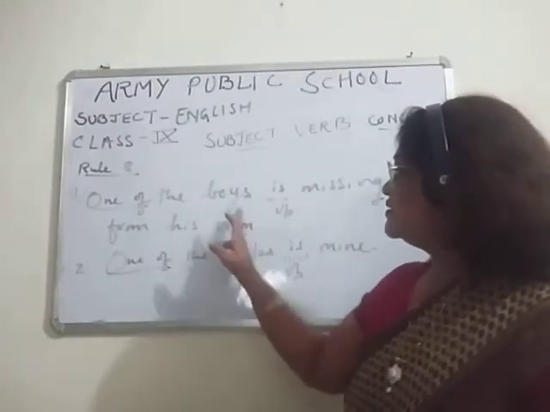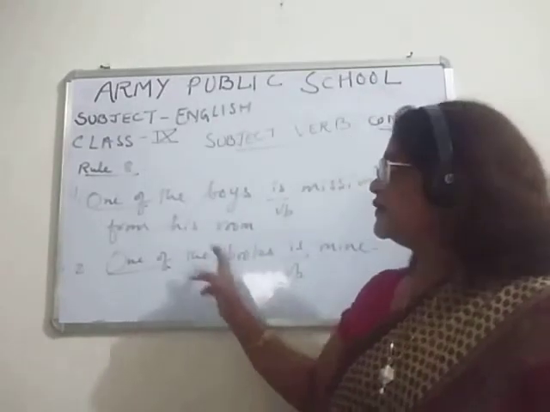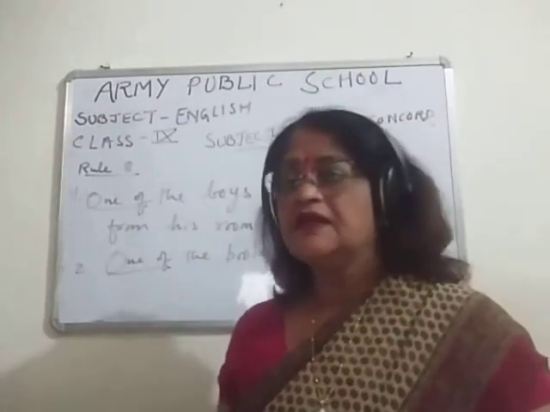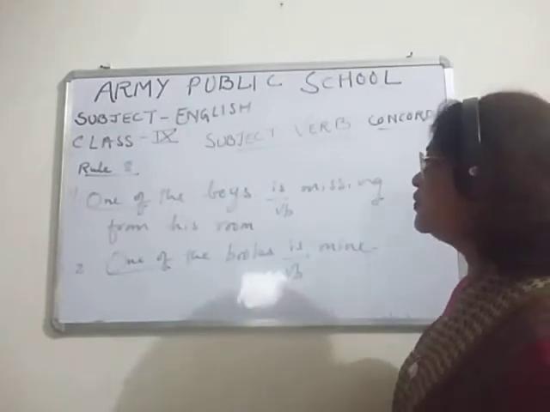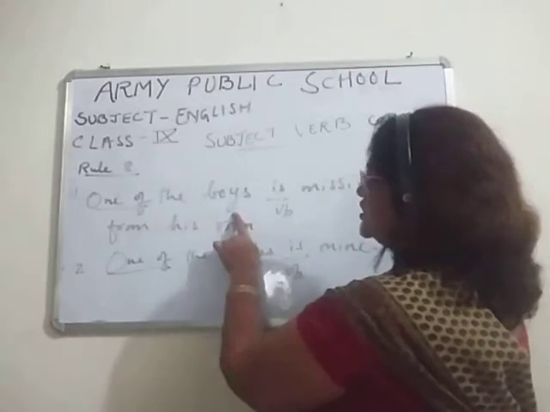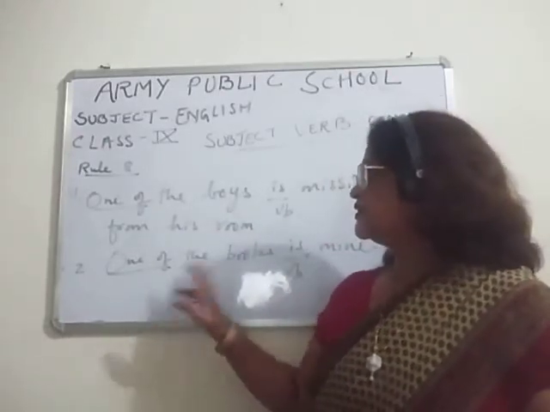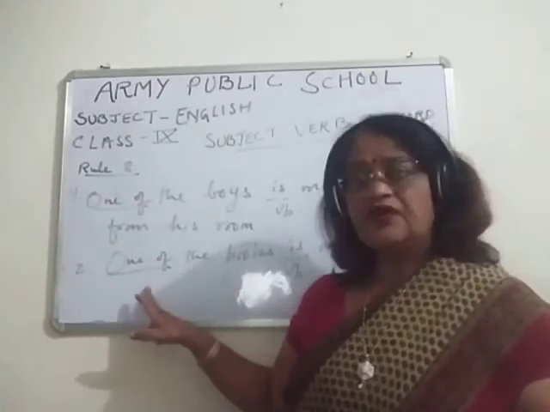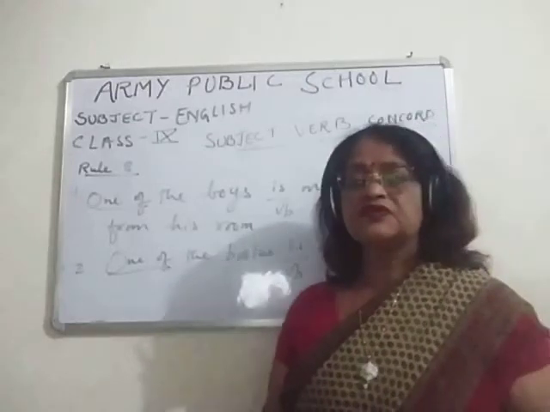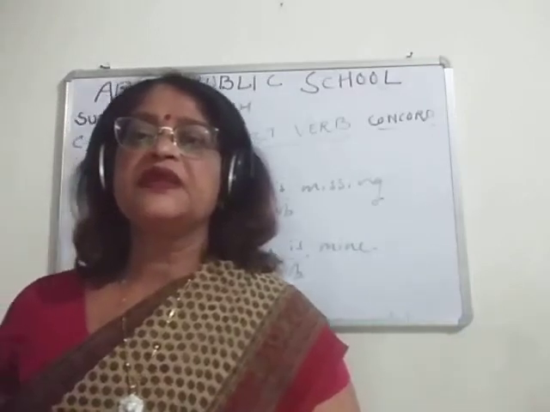Is. This is boys and this is books. They are plural subjects. One of the boys is missing. So children, when we put "one of" with a plural subject, then the verb is singular. Similarly here, books is plural, "one of," then the verb is singular. So this is again a very important rule in subject verb agreement.